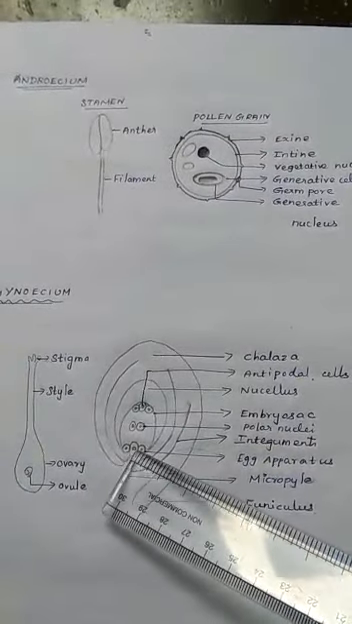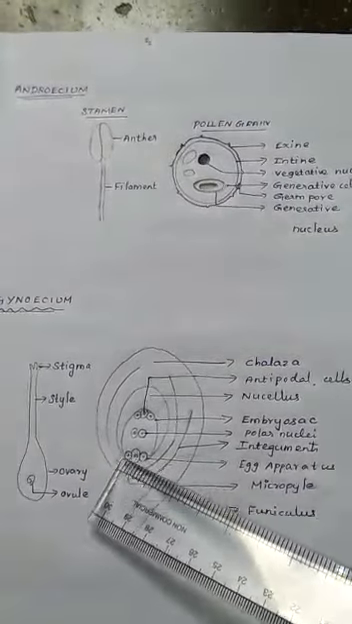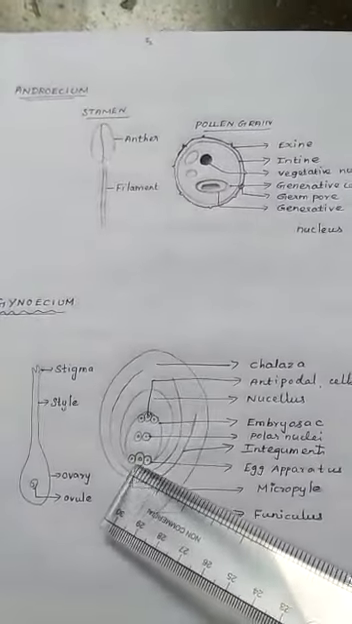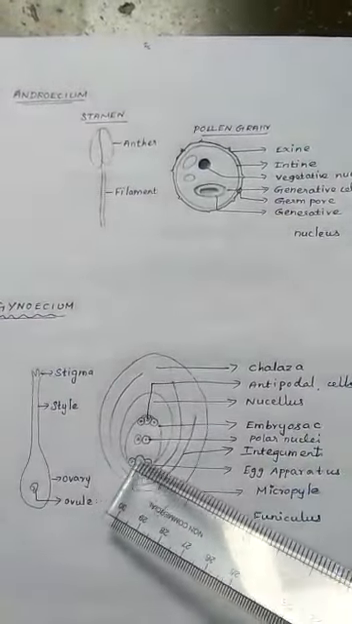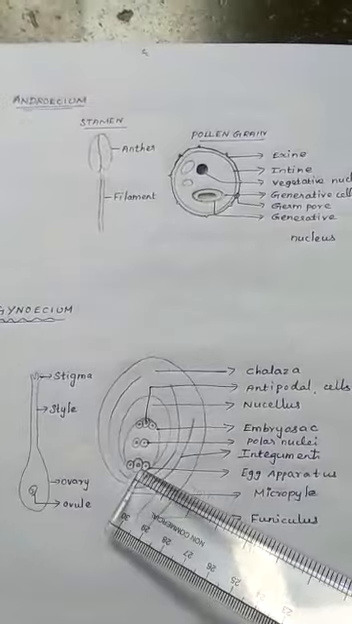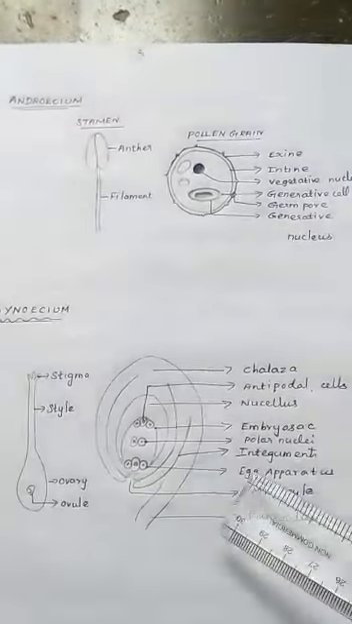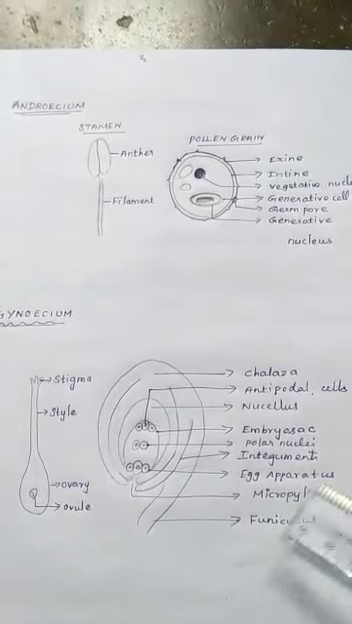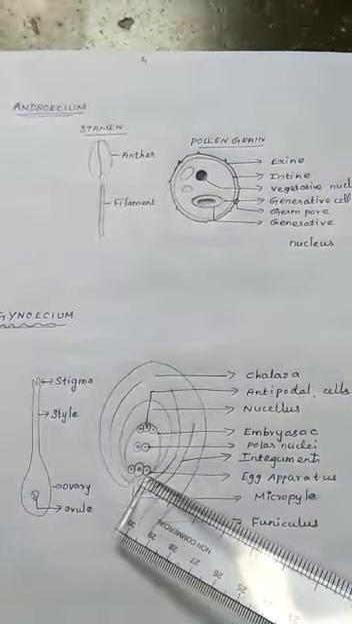Here 3 cells are towards the micropylar end. This part is the egg apparatus. In the center is the egg only, and the remaining 2 will be synergids. So the 3 cells towards the micropylar end are called the egg apparatus.